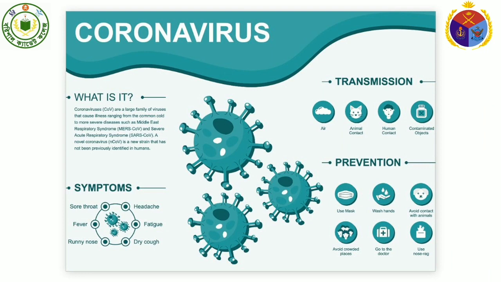Dear cadets, you all know about coronavirus. Stay safe from coronavirus. You know, coronavirus transmission is caused by air, animal contact, human contact, or contaminated objects. Be aware of these things. Of course, for prevention, you must use a mask, wash hands, and avoid contact with animals. Avoid crowded places and also go to the doctor. You know the symptoms also.